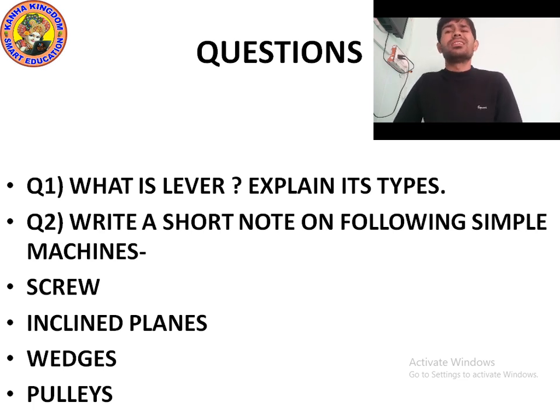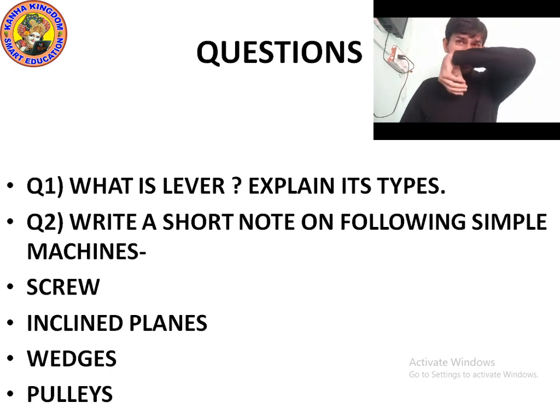In a first class lever, the fulcrum is in the middle and the load and the effort are on either side. For example, scissor, crowbar. And if we talk about the second class lever, the fulcrum is at the end and the load is in the middle.